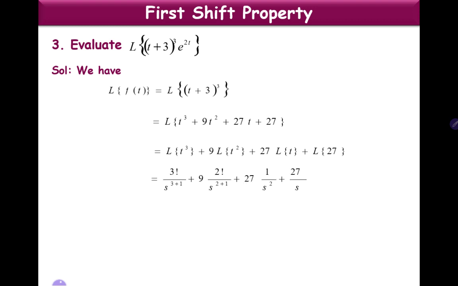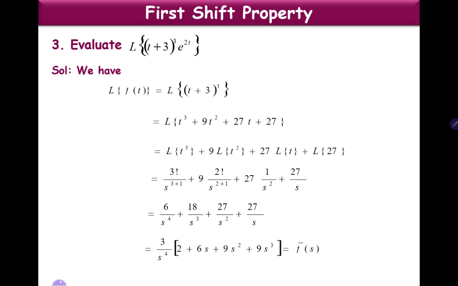So applying that formula, we get 3 factorial by s power 3 plus 1 plus 9 into 2 factorial by s power 2 plus 1 plus 27 into L of t, which is 1 by s square, plus L of 27. L of k is k by s. Therefore, L of 27 is 27 by s. Now simplifying and taking out 1 by s power 4, we get 3 by s power 4 into (2 plus 6s plus 9s square plus 9s cube). This is L of f of t.